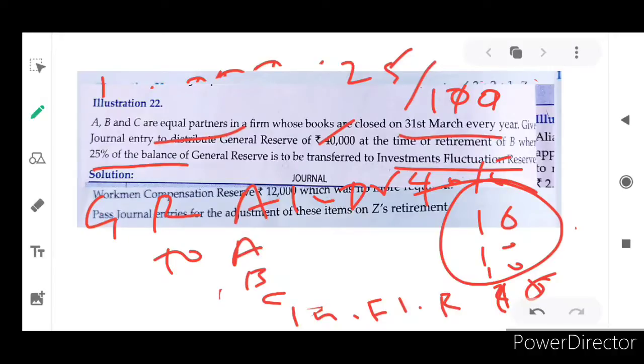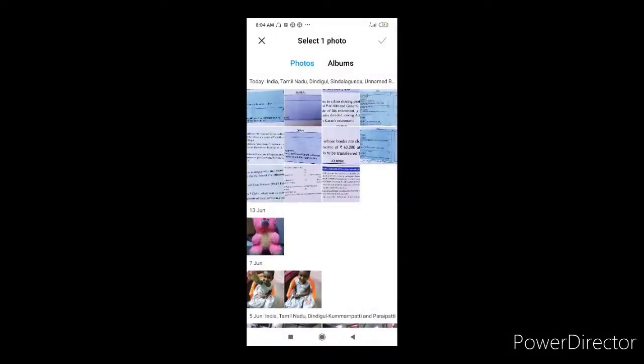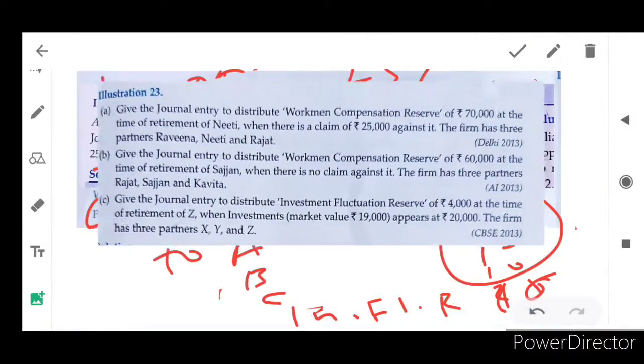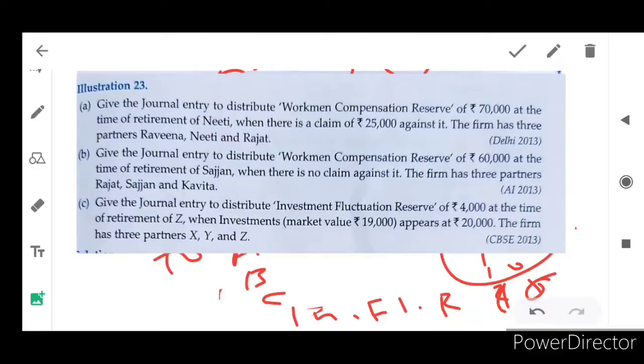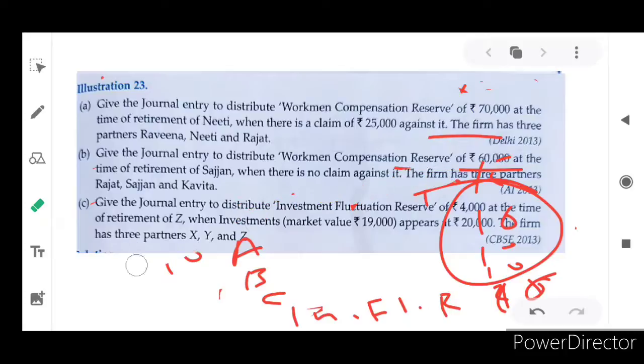Okay, next problem, illustration 23. For your better understanding, you can refer to your book also. It is available in your T.S. Grewal book. That only I am discussing over here. So whenever you have a doubt, you can ask. Here three situations they have given. So step by step, one by one, we are going to deal with each situation.